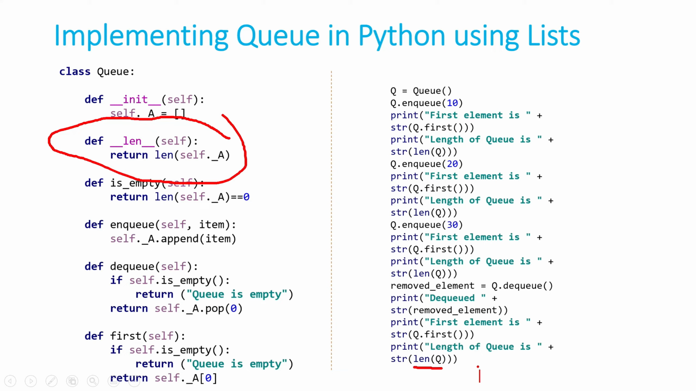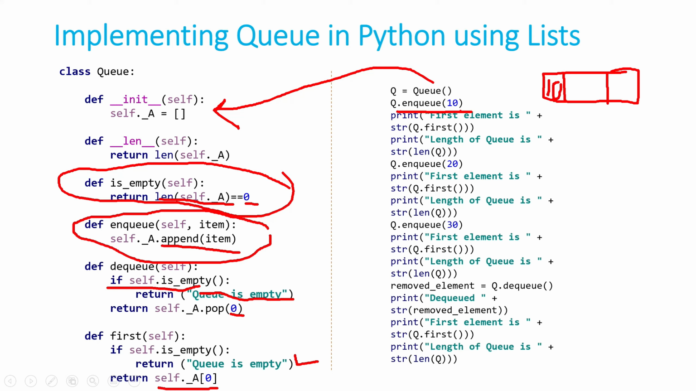Now in your mind, keep that this list is a queue for the user. So a list should behave in that manner only. Then we printed the first element. What is the first element? 10. It will print 10. Length of queue is? It's 1 because there's only one element. See how we are calling it, length of queue. Internally it is going to translate it as q dot double underscore len double underscore.